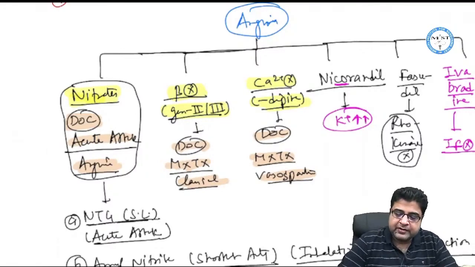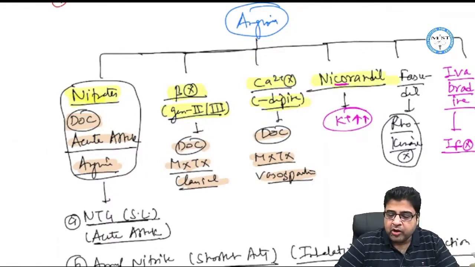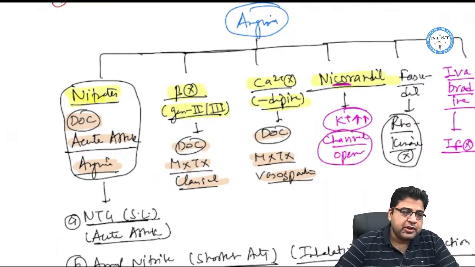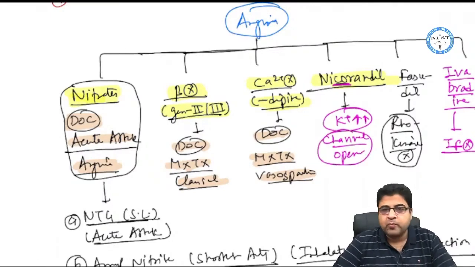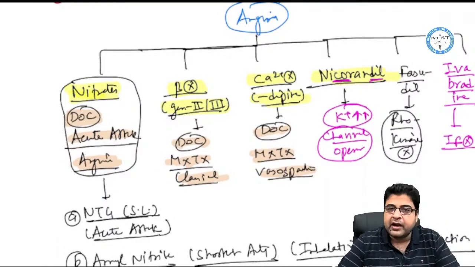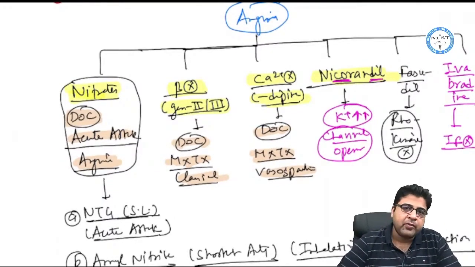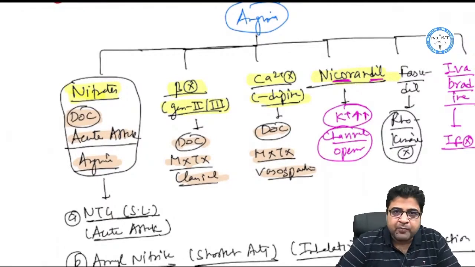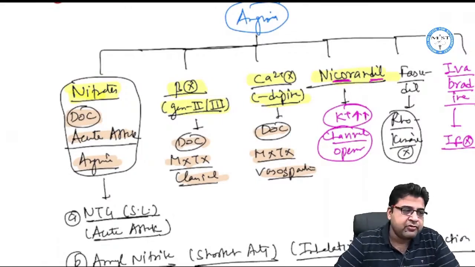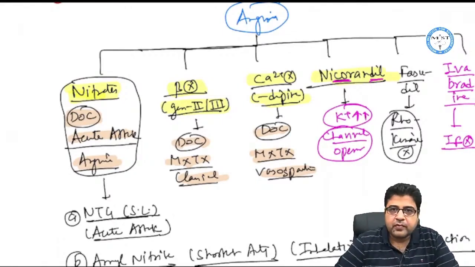Now, apart from that, we have discussed some medicines like nicorandil. If we talk about nicorandil, here the word CO is given. CO means it's a channel opener. This medicine is an opener of the potassium channel. The drug is nicorandil, so it's a DIL. DIL means heart, so the medicine is given for a cardiac problem, that is angina. It's a potassium channel opener, given for the treatment of angina.